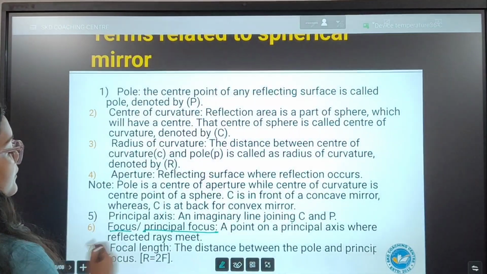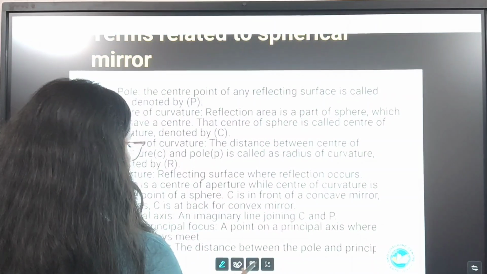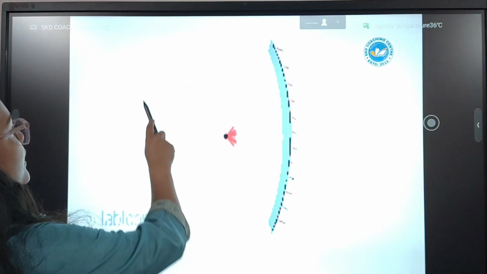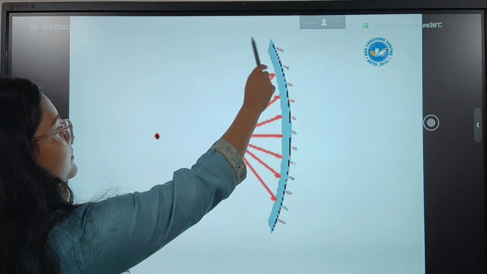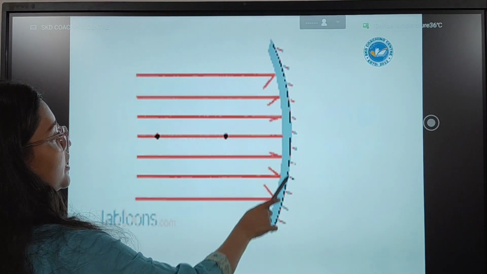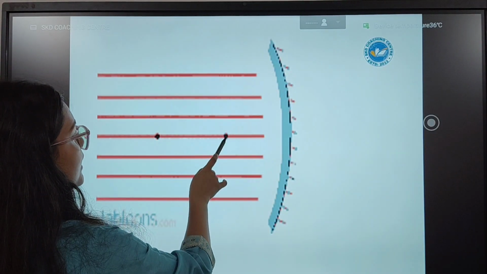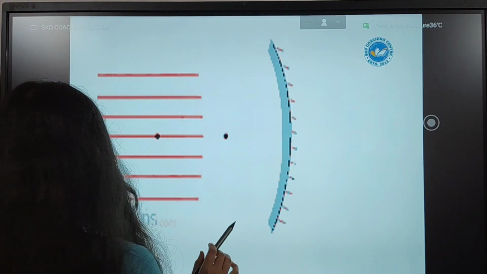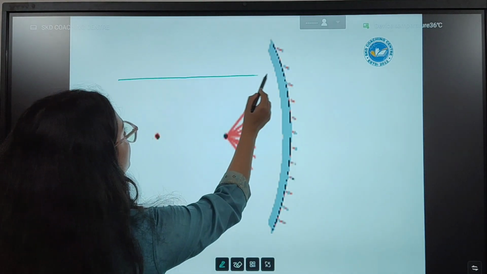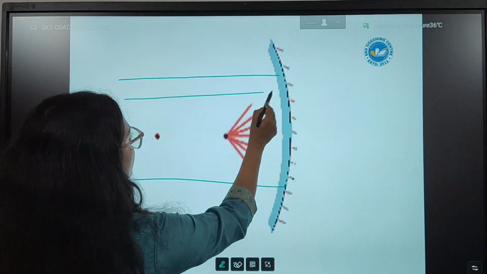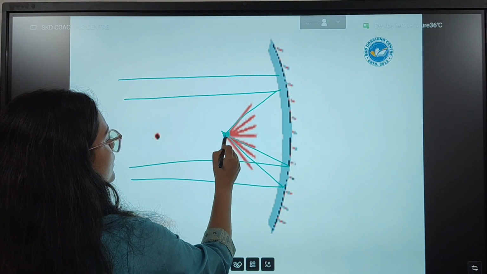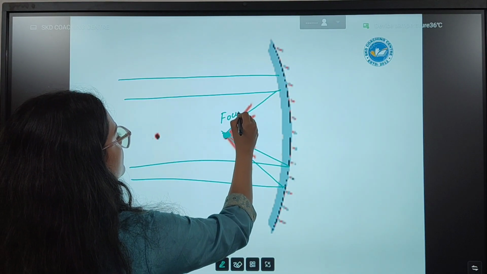Next is focus or principal focus. Very, very important. Now, see this GIF. This is a mirror surface. It is a concave mirror. When all the reflected rays are emerging, after reflection they come to one particular point. So when after reflection all the rays tend to meet at one certain point, that point is called the focus.